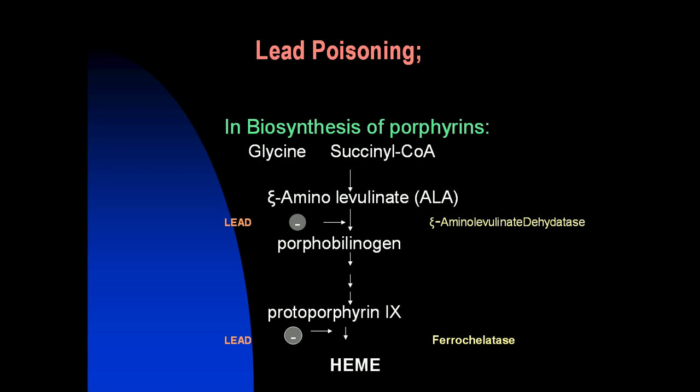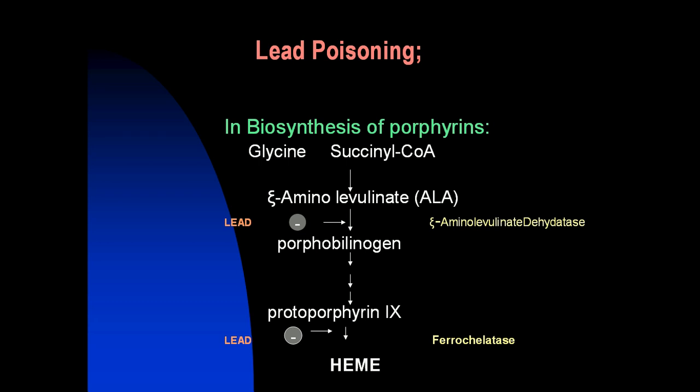Lead forms covalent bonds with the sulfhydryl group side chains of cysteine in proteins. Binding of these heavy metals shows non-competitive inhibition. Lead interferes with delta-aminolevulinate dehydratase, the enzyme which converts delta-aminolevulinate into porphobilinogen.